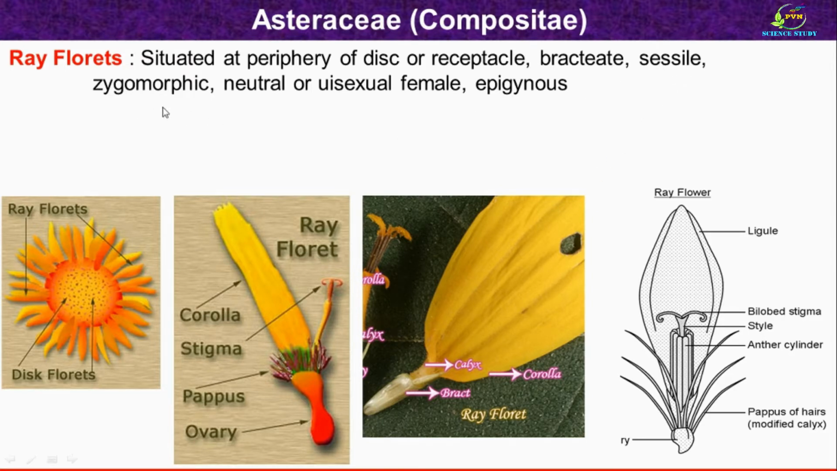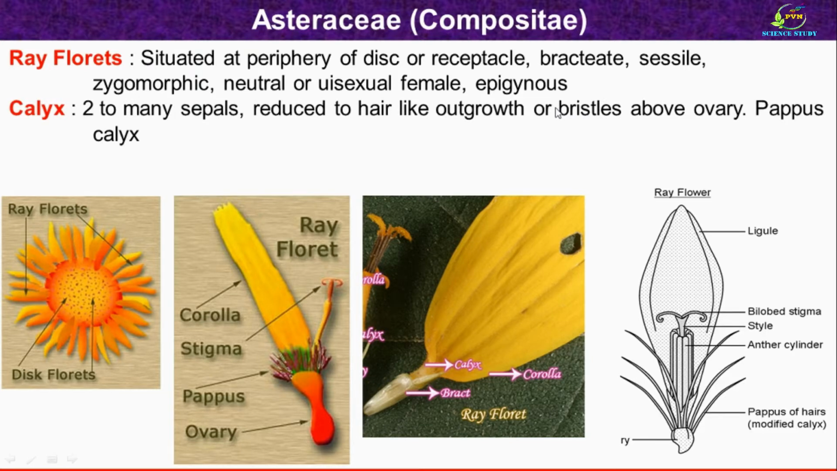They are zygomorphic because if you want to cut the ray floret into two equal halves, then it can be done only with this one plane, and so the symmetry is considered as zygomorphic symmetry. Ray florets are generally unisexual or neutral because only female sex organ is present. Androecium is absent. The flower is considered as epigynous because ovary is inferior.